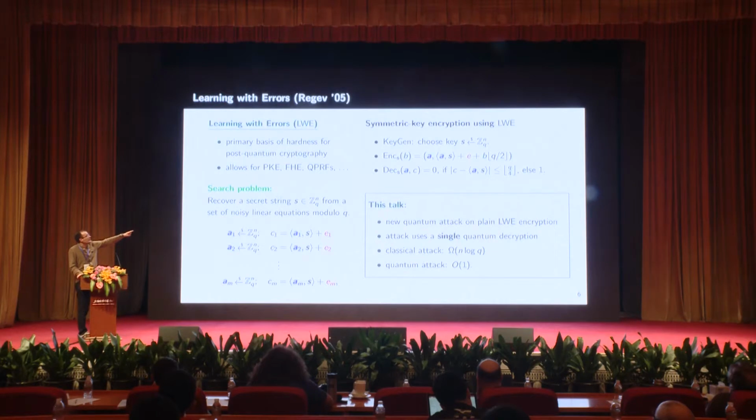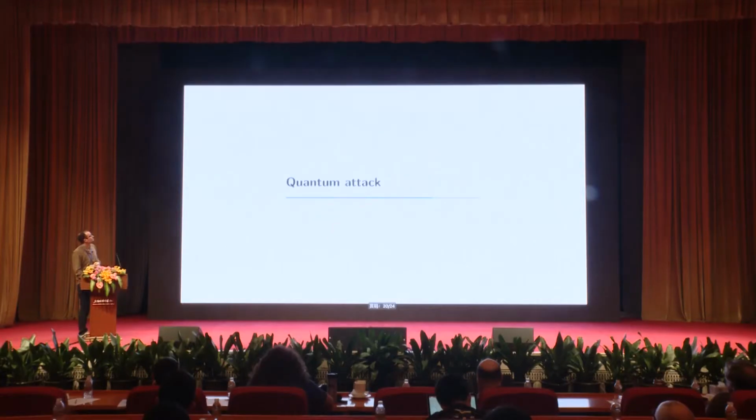Okay? This function is essentially just checking if an inner product is small, then it outputs 0, and if it's large, it outputs 1. Okay? So we're saying if you had quantum superposition access to such a decryption function, then you could break LWE encryption much faster than a classical algorithm. Okay? Now let's look at the quantum attack.